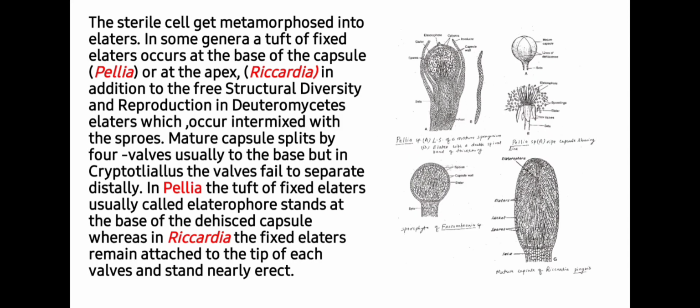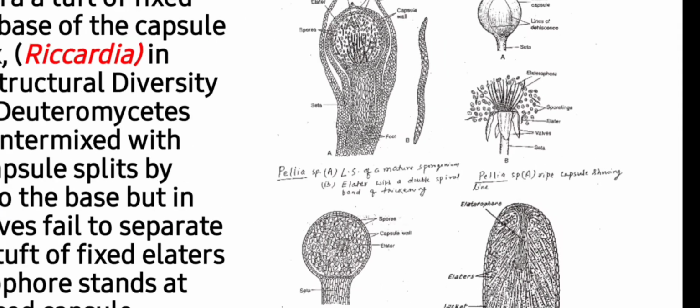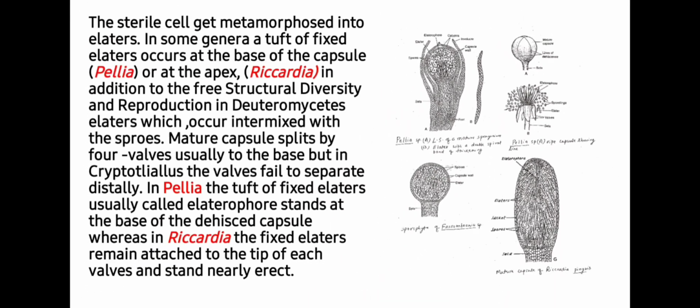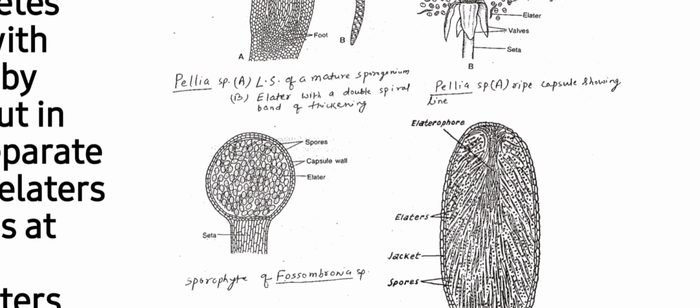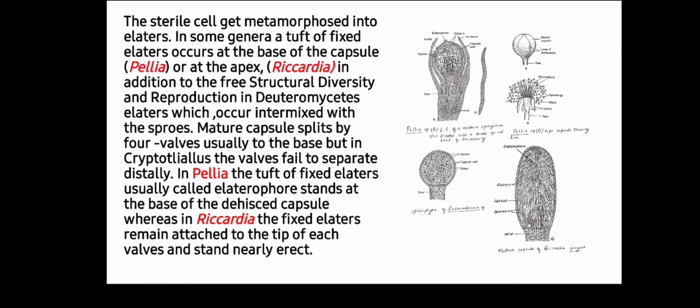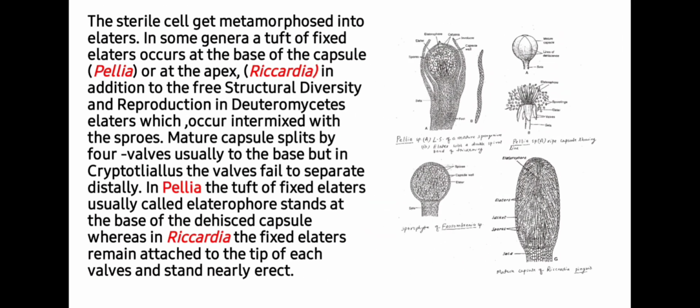The sterile cells get metamorphosed into elaters. In some genera, a tuft of fixed elaters occurs at the base of the capsule, as you can see in Pallavicinia, or at the apex, as you can see in the case of Riccardia. Here is the tuft of the elaters and it is called the elaterophore. In addition, there are free elaters which occur intermixed with the spores.